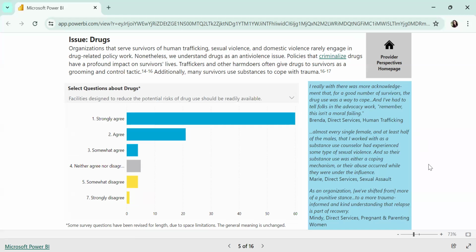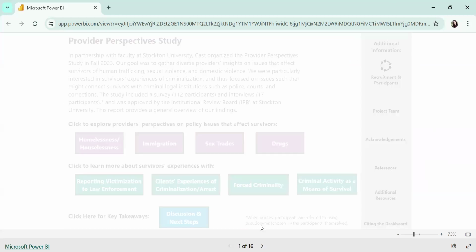On the right in blue, you'll see quotes from interviews with all interview participants referred to using pseudonyms that they chose themselves, or that we chose for them if they didn't have a preference. We had quite a range of perspectives to include here. Again, 17 folks did interviews with us. When we were selecting quotes for the dashboard, we did our best to choose statements that demonstrated the variety, the range of perspectives that we encountered in this project. All right, back to the homepage.